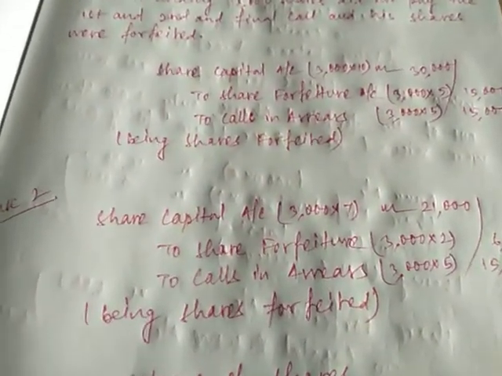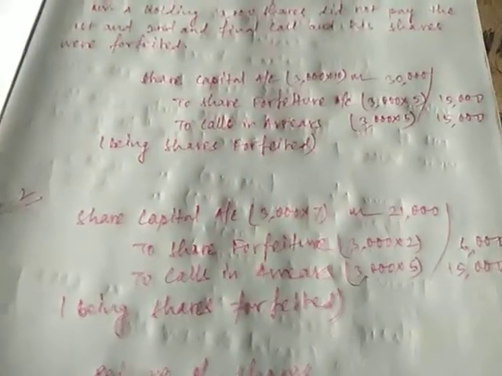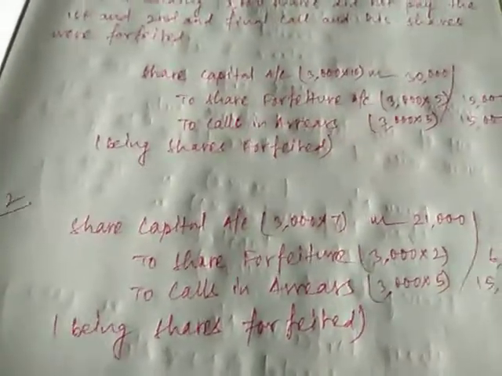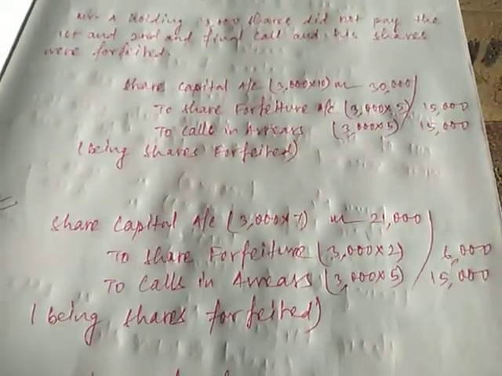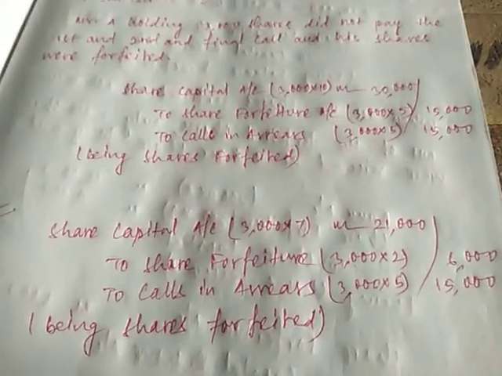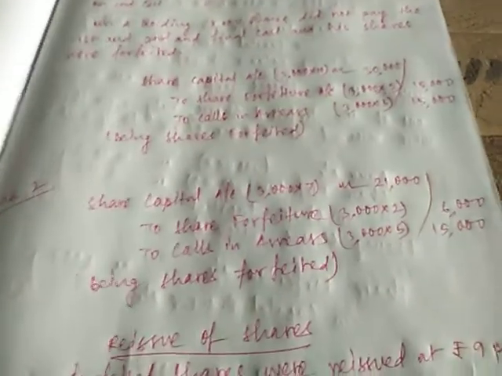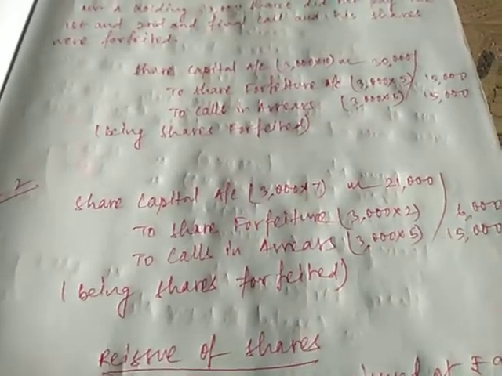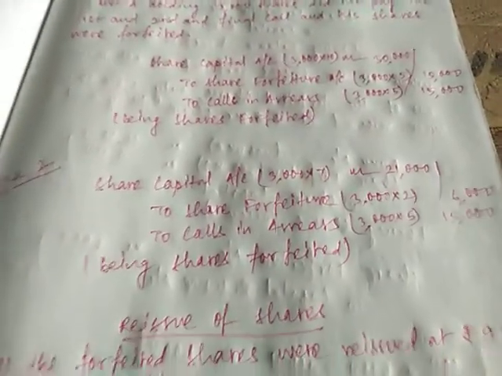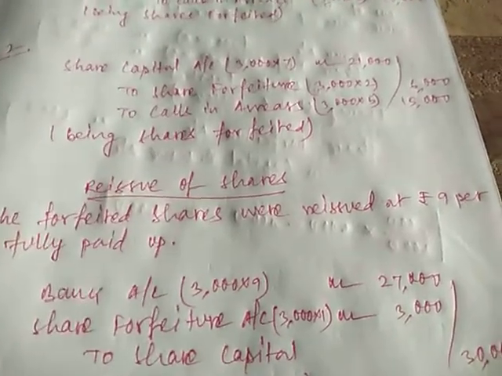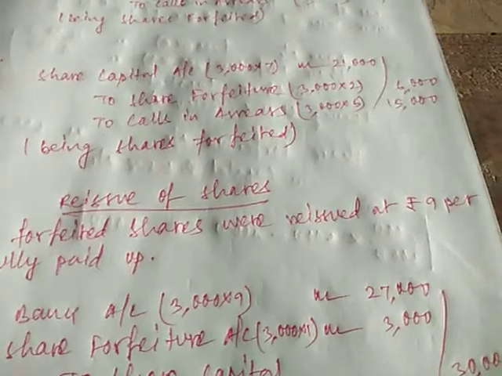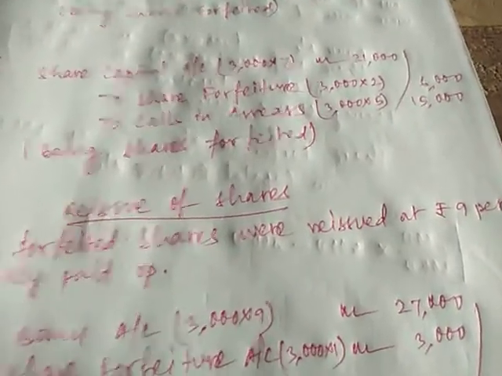Now after forfeiting the shares, the company has cancelled the shares allotted to the previous shareholder, that is Mr. A. After that the company has the right to reissue the shares to someone else. The company will again issue the prospectus and all, and reissue the shares. After the reissue, the shares might not be sold at rupees 10 or at a price more than rupees 10. The company might need to offer some discount, because the company needs to provide the details that these shares were forfeited from someone else.